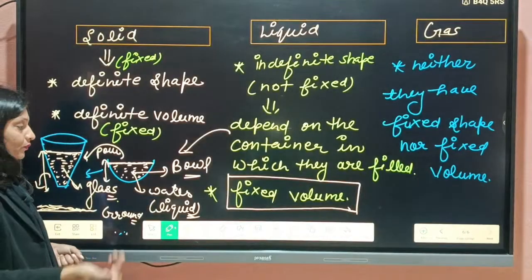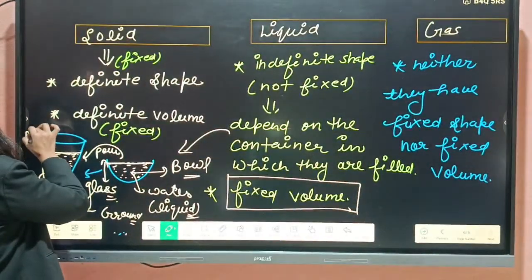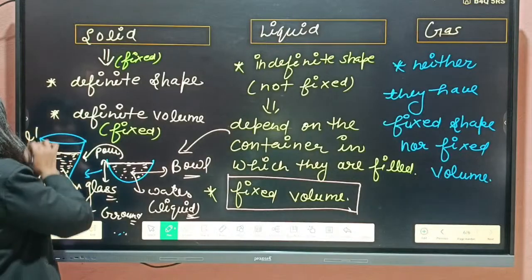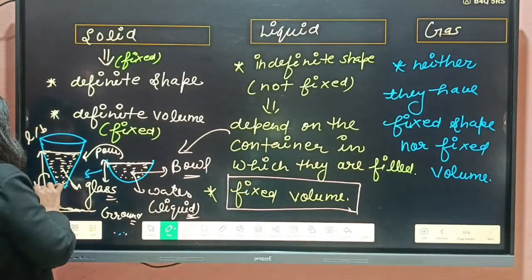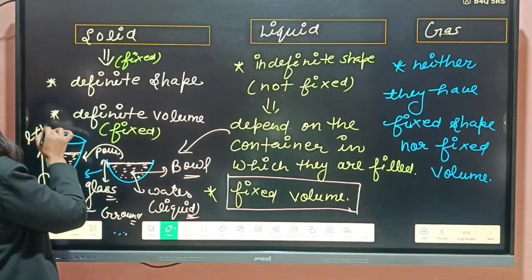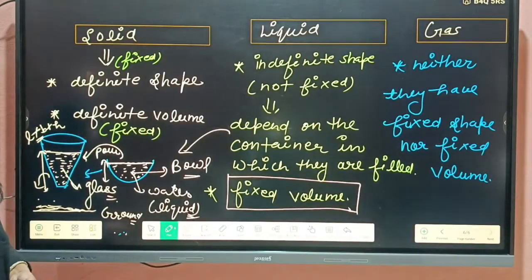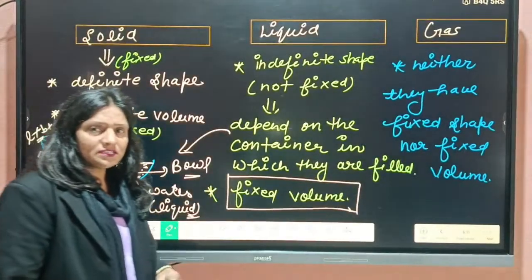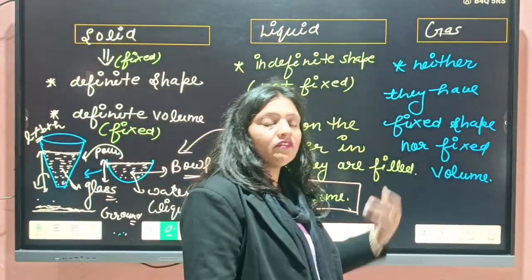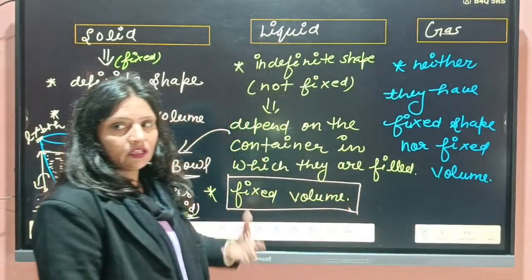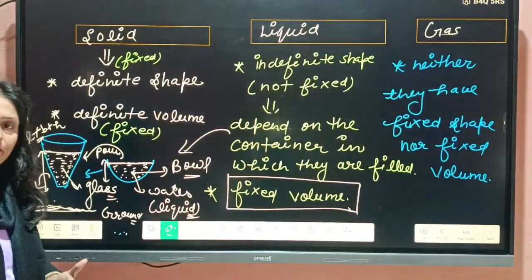Volume is length, breadth, height, multiplication, length into breadth into height. All dimensions we multiply, then we calculate the volume, the space occupied.